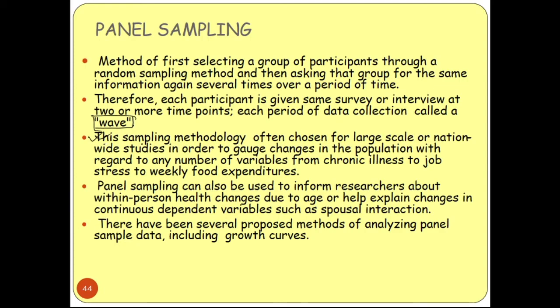Panel sampling can also be used to inform researchers about within-person health changes due to age, or help explain changes in a continuous dependent variable. So if there is any change, we are doing the things again and again. If any changes happened with these people, they can express it again and again. So according to time duration, the situation can change, and the information can also change.